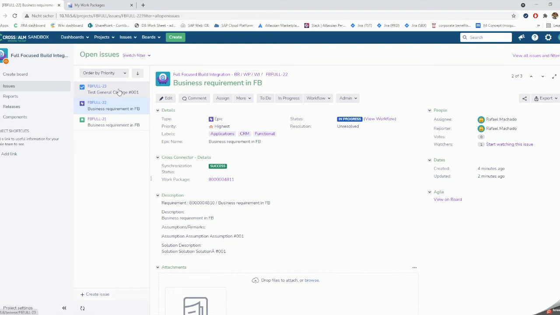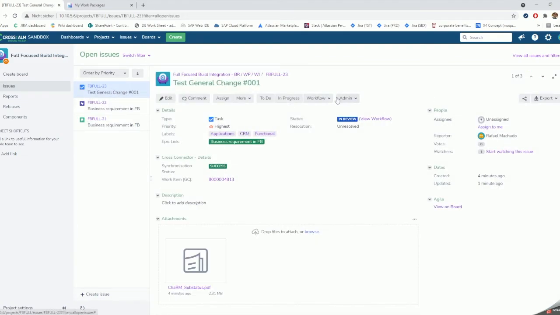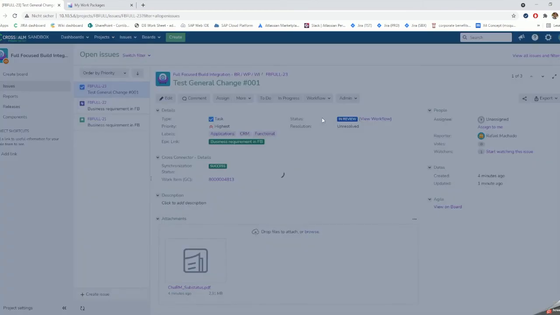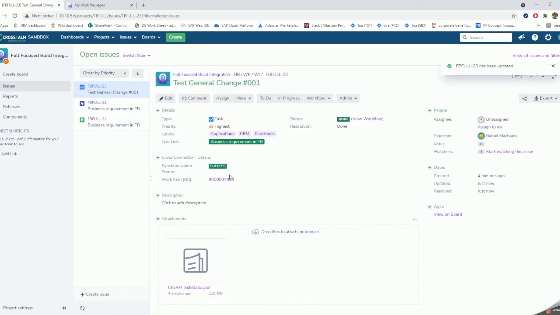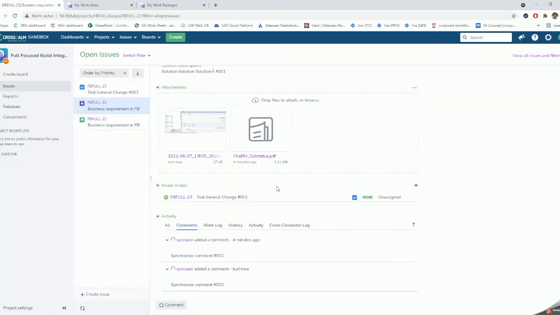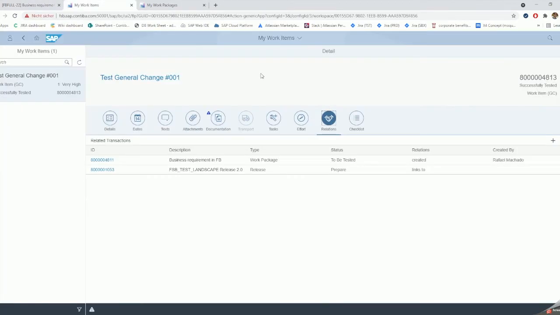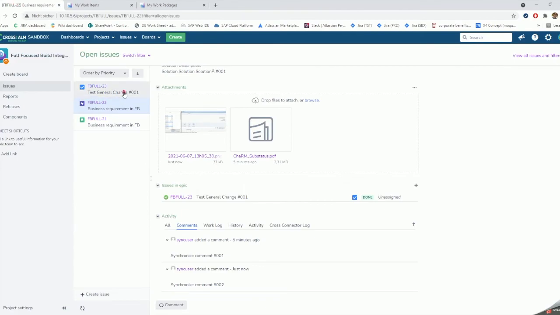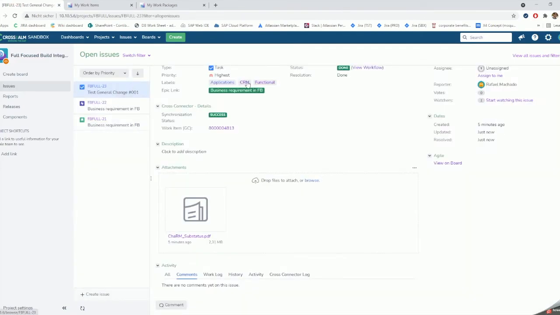What I need to do is to come to my work item and change the status to done. This will trigger the status on the SAP side to successfully tested. The attachment is defined here, and we have also our second comment that happened just now. So far, everything works perfectly. From the perspective of Jira, our work item is done. We don't need to do anything. From the SAP perspective, I would say so as well.